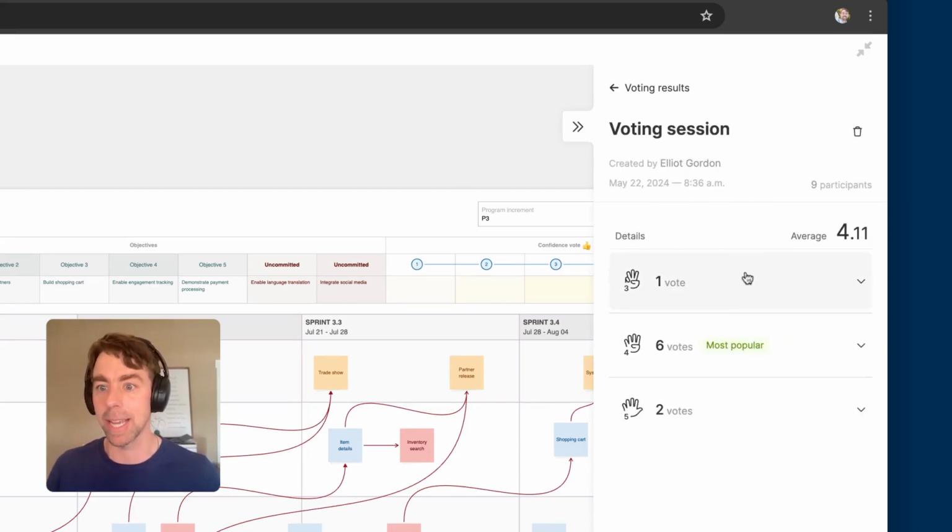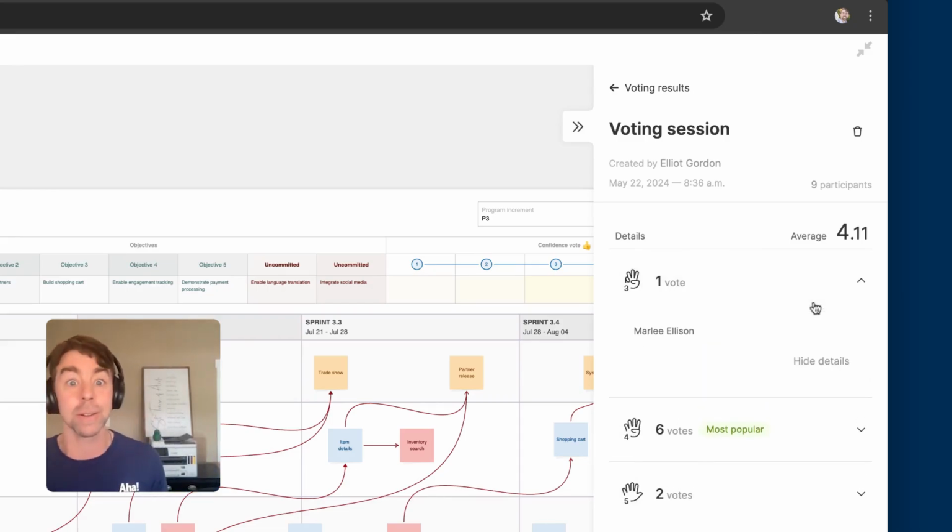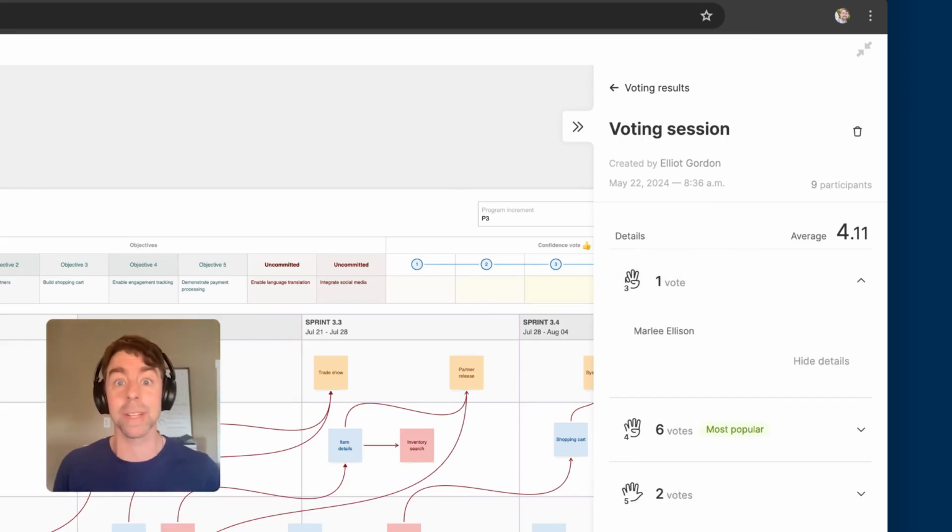This one's got about 9 or 10. Okay, most people are excited about the session. Marley's got some concerns. So this is great. This is where we get Marley to stand up and talk about our concerns. We'd address them, we'd vote again, and move on with the increment.